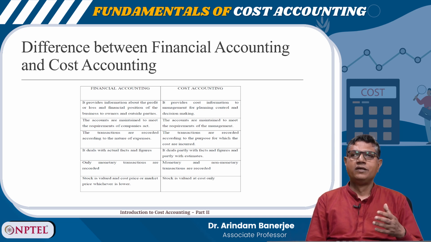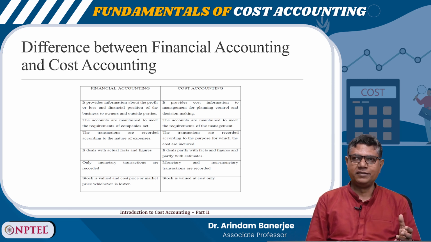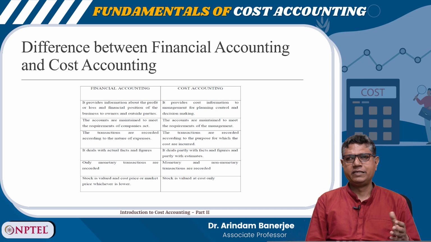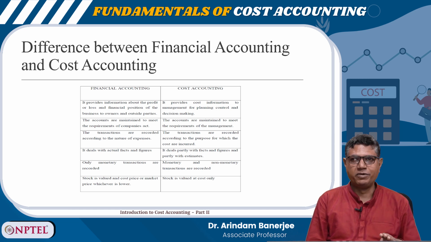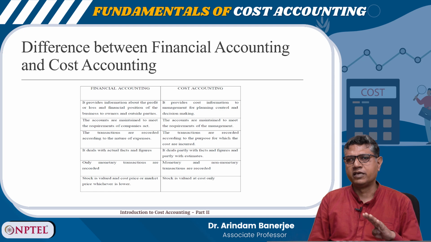For some industries it needs to be sent to the concerned government department, but basically it is for internal consumption and kept under confidence, because if the competitors get the complete cost data, it may be problematic for the company. So, they keep it under wraps and use it for internal decision making.